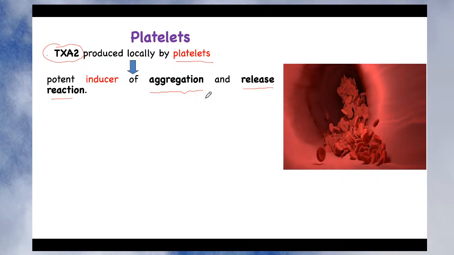And we have seen their role in ischemic heart disease. When higher levels of 5-HT, 5-hydroxytryptamine, and thromboxane are released in the body, they produce a blood clot, and this blood clot may block the blood supply to the heart and lead to ischemic heart disease. The patient may suffer from angina pectoris, and sometimes a minor or major heart attack, depending upon the size of the blood clot, or how much blockage there is in the coronary artery. So this is a very important role of thromboxane A2, right?